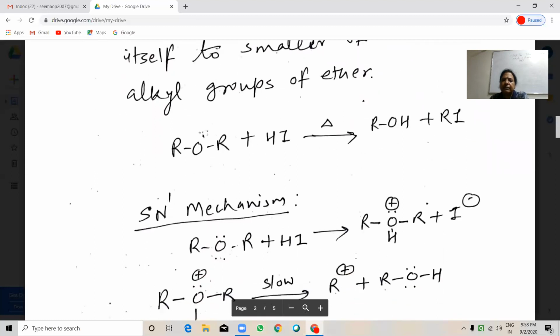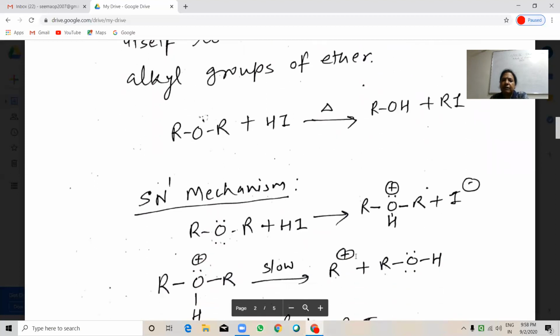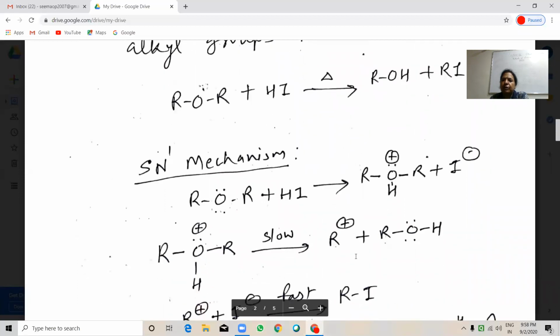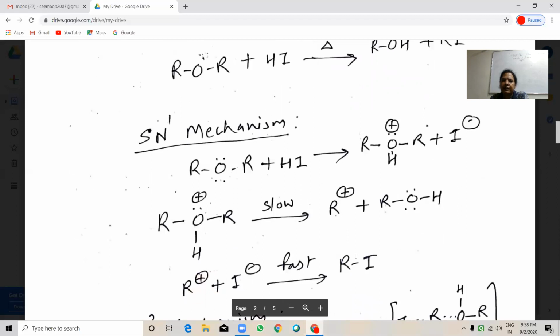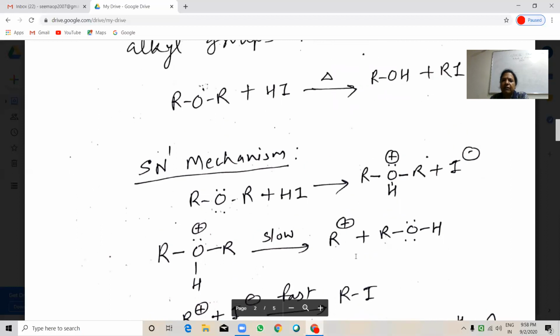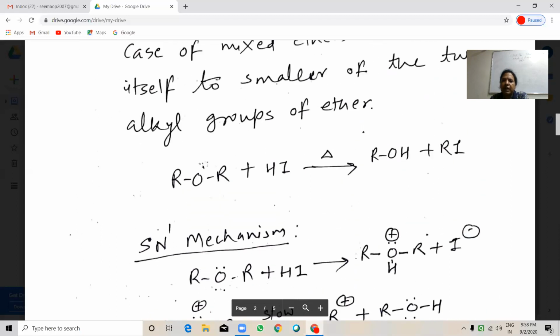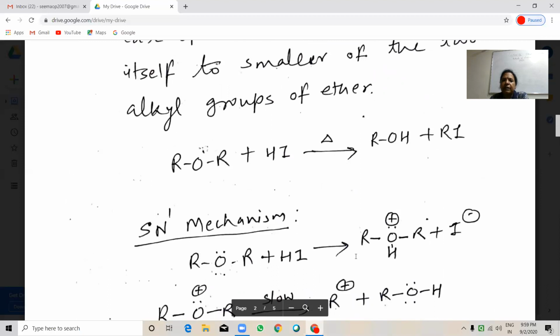Ether general reaction when it is reacted with hydroiodic acid, it will give you alcohol plus RI. Mechanism. The reactivity order of halogen acids is HI is more reactive than HBr, which is more reactive than HCl.